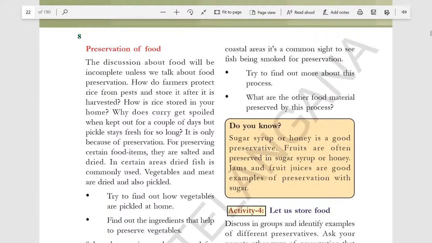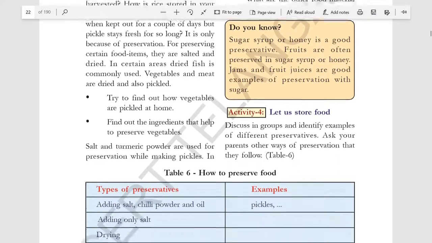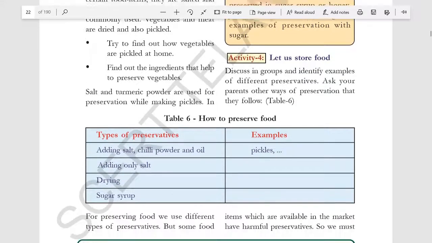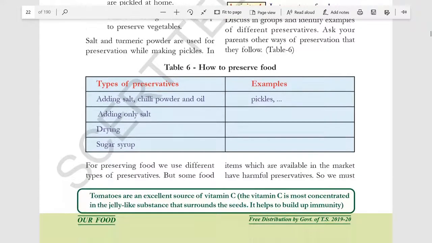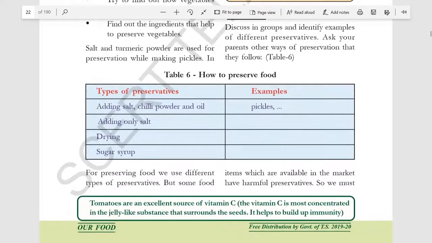Pickles and freezing, and how sugar syrups and honey are preserved. Fruits are often preserved in sugar syrups or honey. Jams and fruit juices are good examples of preserving with sugar. How to store food? One type of preservation is also freezing.